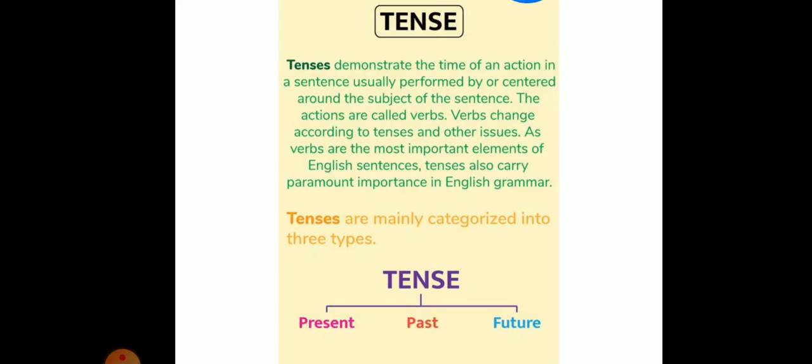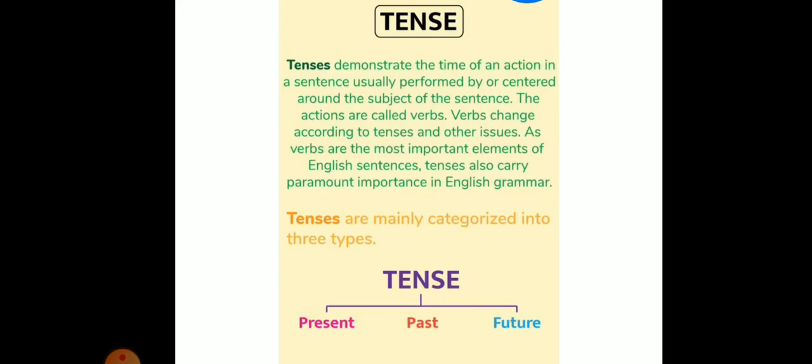What are tenses? Tenses are verb forms basically. Tenses demonstrate the time of an action in a sentence, usually performed or centered around the subject of the sentence. The actions are called verbs. Verbs change according to tenses and other issues. As verbs are the most important element of English sentences, tenses also carry paramount importance in English grammar.